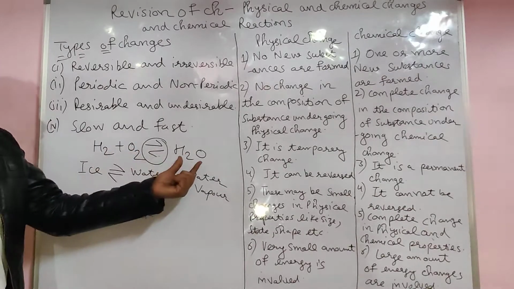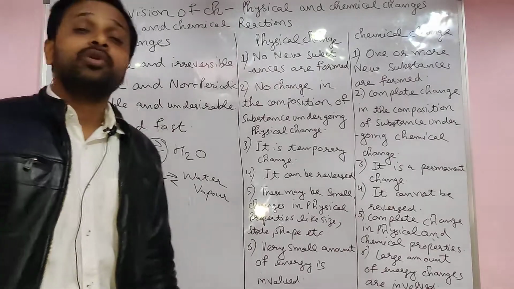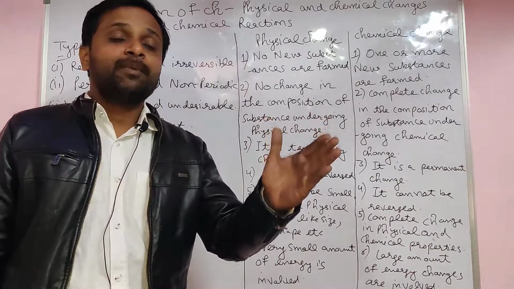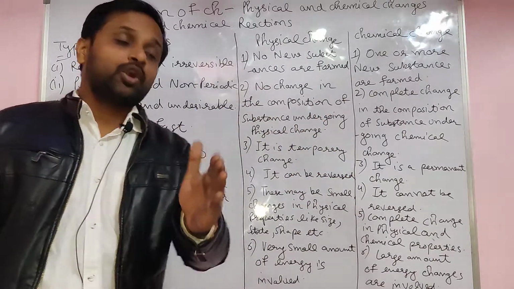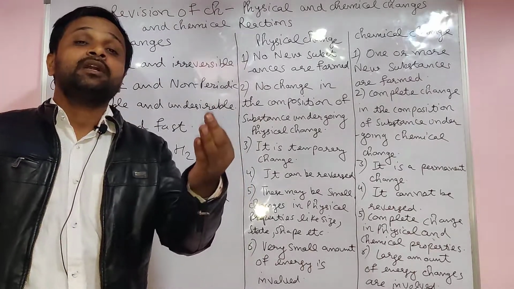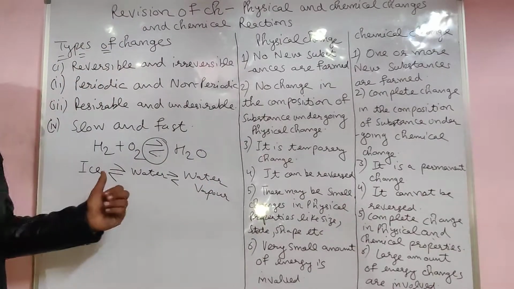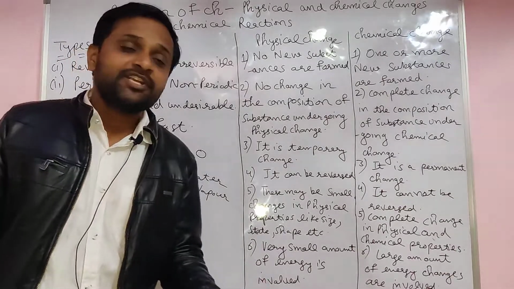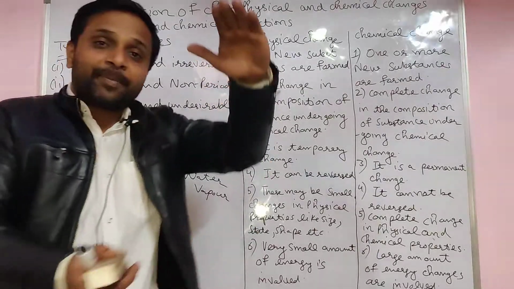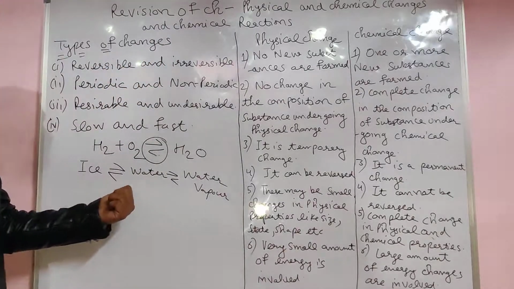When reactants combine they give us the product, and the product is again able to convert back into reactant. It means the reaction is reversible. You are able to convert the ice into water, and water into vapor, by increasing the temperature and decreasing the pressure. But if you want to convert the water vapor back into ice, then you change the condition: decrease the temperature by cooling and also increase the pressure. When you increase the pressure, the particles come near. So this is the reversible reaction.